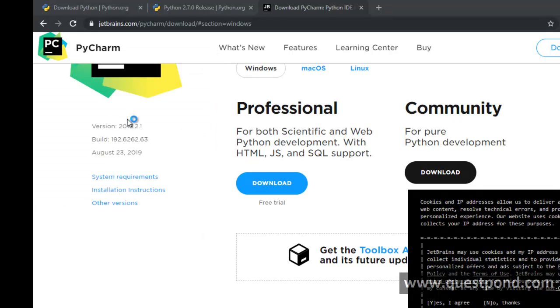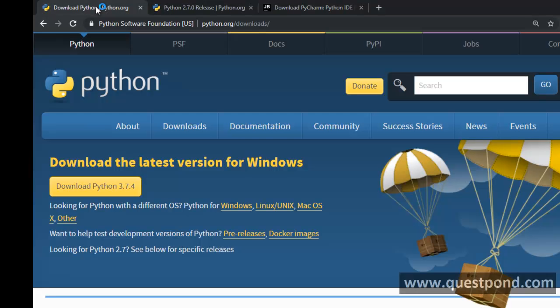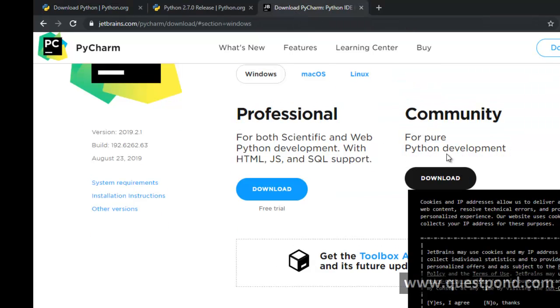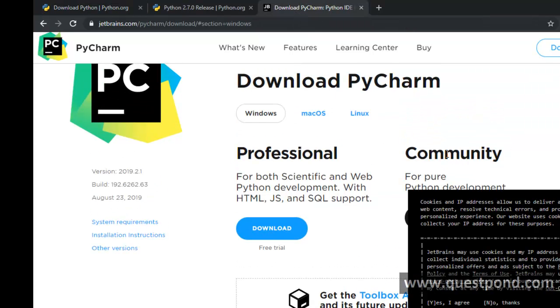So to start with Python, you need two things. One is you need the framework which has all the necessary libraries which will help you to build the Python application. And the second is you need an editor, for which we have chosen PyCharm, because PyCharm is the most used IDE, at least to my knowledge, when it comes to Python. So first thing, ensure that these two things are downloaded in your computer.